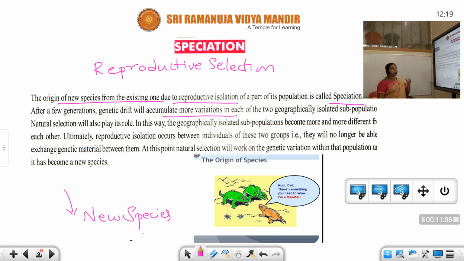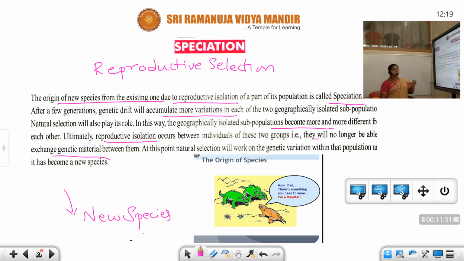In this way, geographically isolated subpopulations become more and more different from the others. Understand, students? Ultimately, reproductive isolation occurs between the individuals of these two groups. That is, they will no longer be able to exchange genetic material between them.